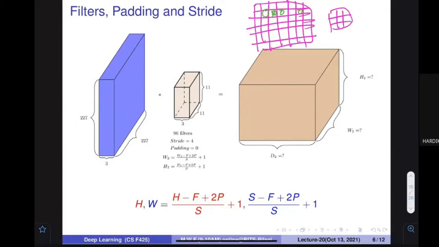Understand? So can you help me find out, let's assume that my stride is S. So what would be my size? Let's assume that this length is L and my filter is of size F. So what will be the next size? What will be my final size? Can you help me?